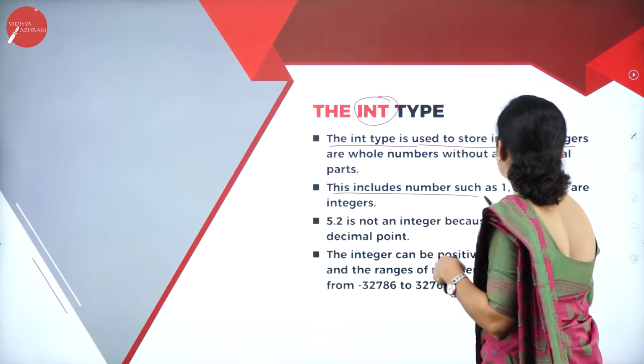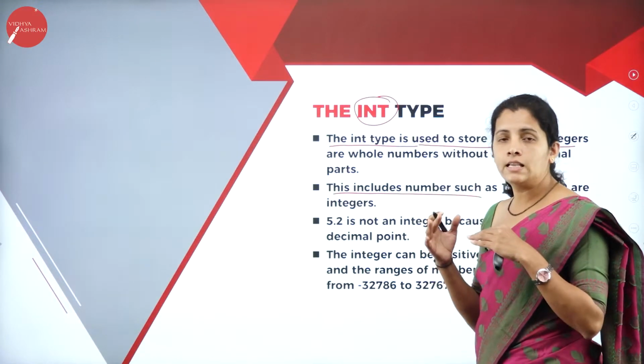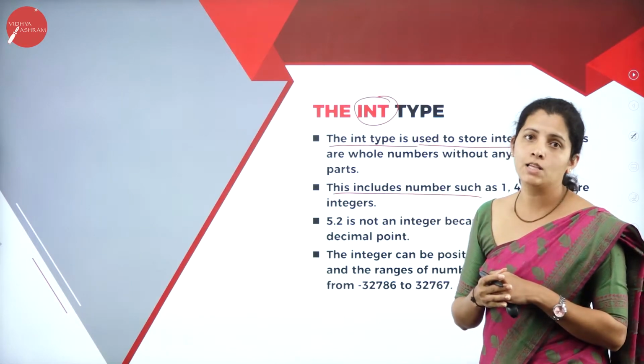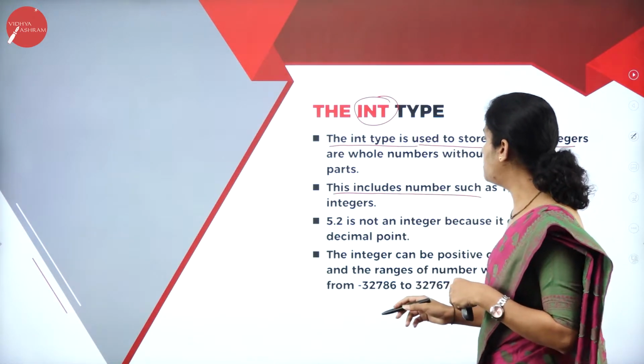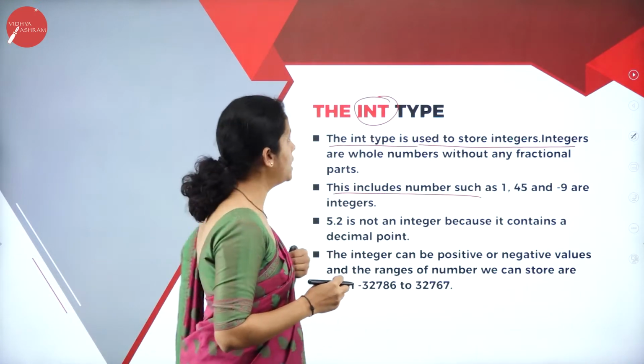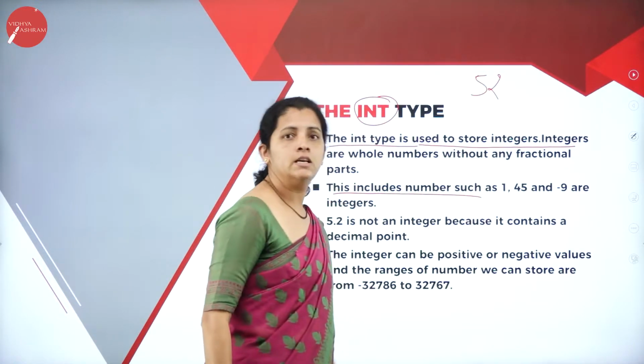This includes numbers such as 1, 45. In the sense, I can store positive numbers as well as negative numbers, and I cannot store fractional values. If I write 52, yes, it is valid.